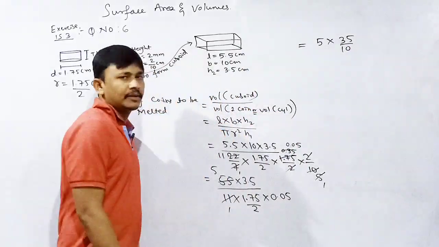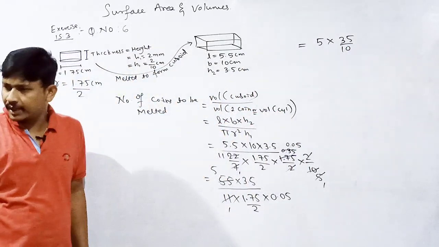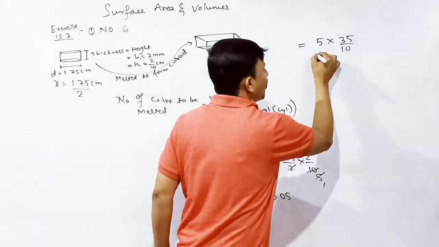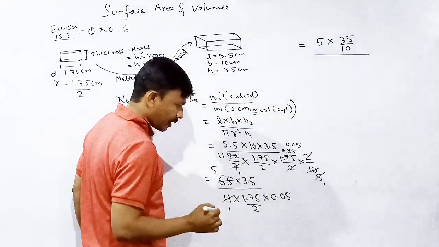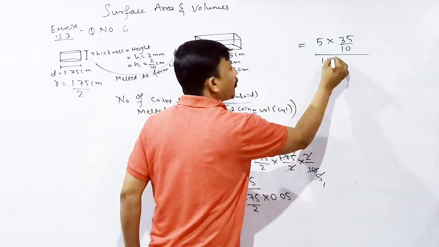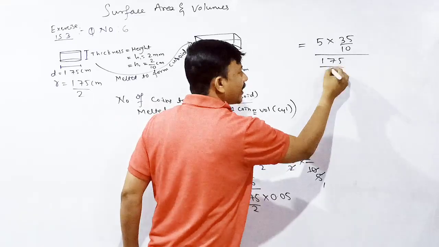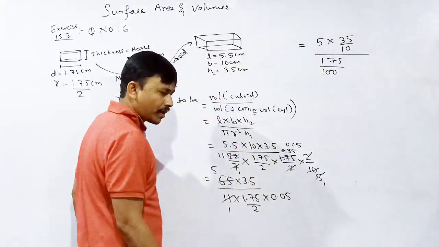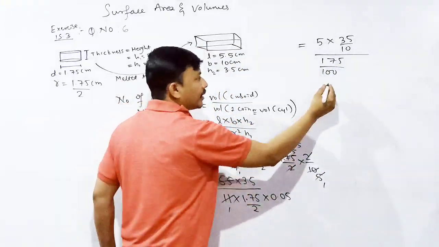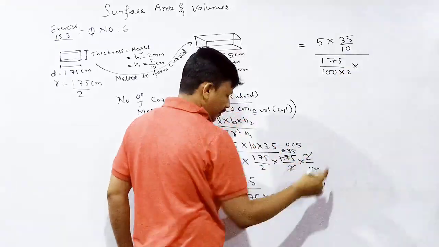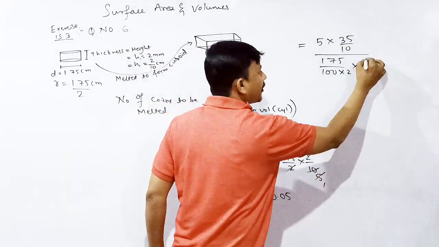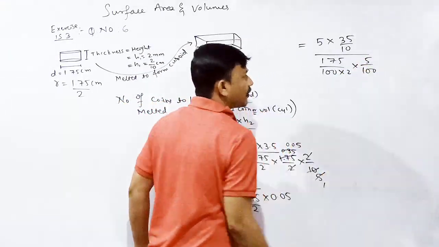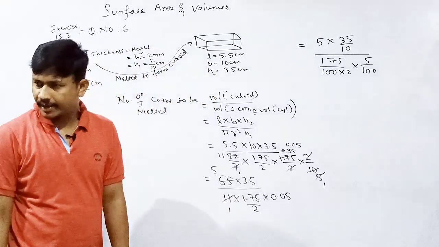Yes or no? Whole divided by, what are the numbers here? 1.75, 175 divided by 100, divided by 2 is there, into 2, into 0.05 can be written as 5 divided by 100. Yes or no? 5 by 100.